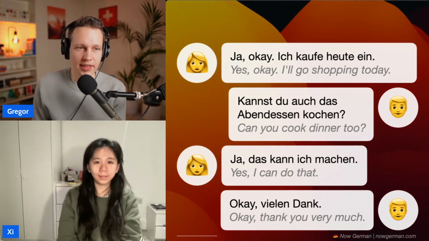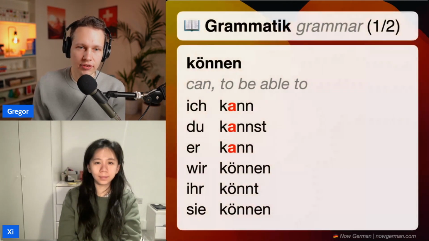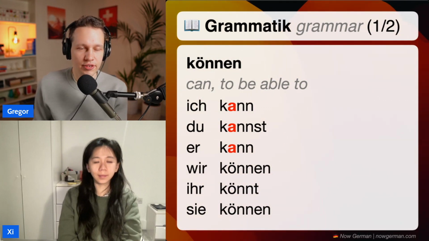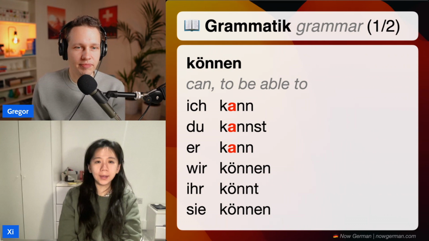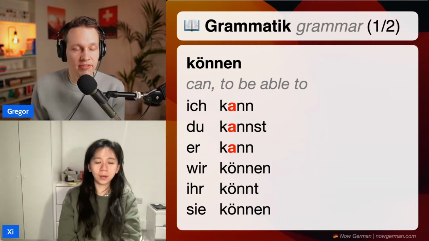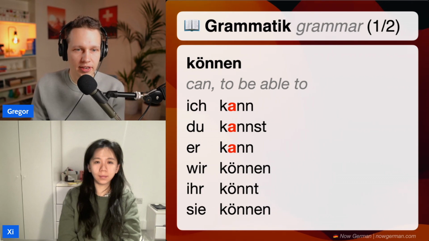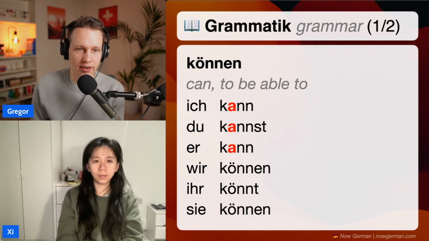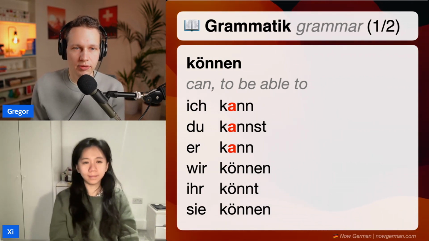All right, but now let's look at our main topic for today. First we look at the verb können. How about you conjugate können once? Können, ich kann, du kannst, er kann, wir können, ihr könnt, sie können. Yes, as you see very often with German verbs, the plural forms are regular here and the singular forms are irregular. So that's just what you need to remember.